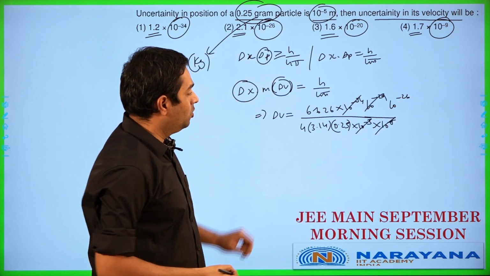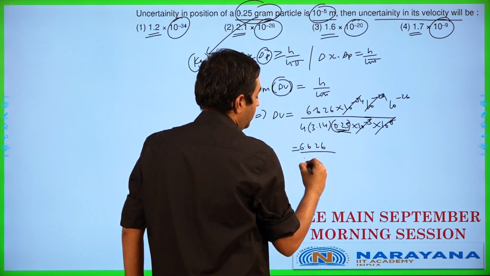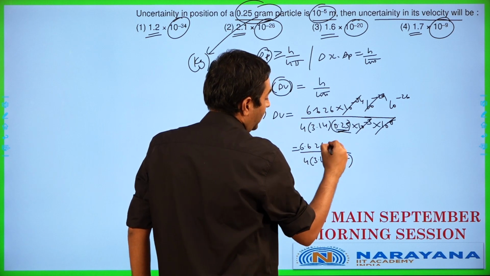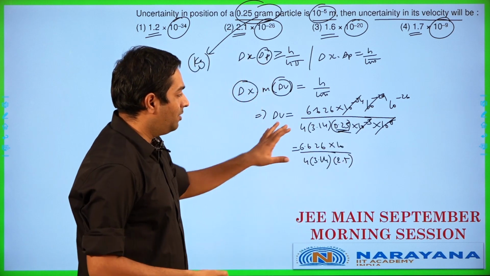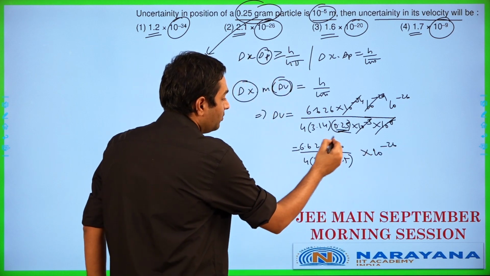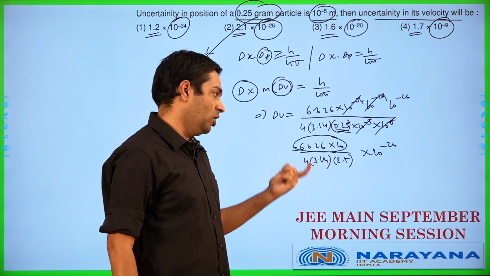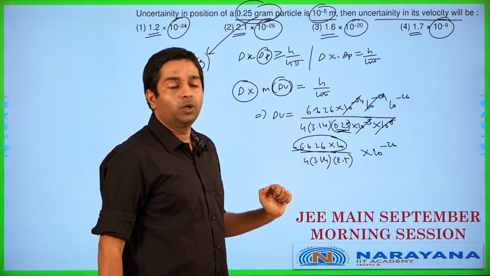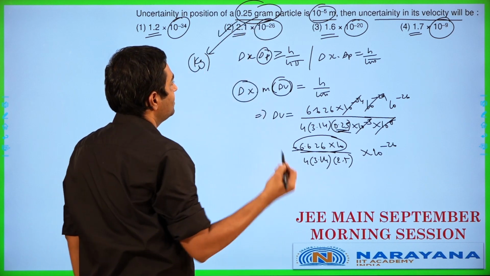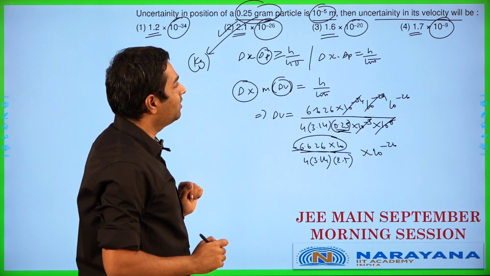As you can see here, you're going to have this 0.25. If I take it up, it will work out as 6.626 divided by 4 into 3.14 into 2.5, but I'll have one more 10 multiplied upstairs here. So it is multiplied by 10 into some 10 power minus 26. This is going to be something around the value of 60 divided by 31.4. 4 into 2.5 is approximately 10 obviously, and 10 into 3.14 is 31.4. So it's going to be something like 2 into 10 power minus 26, which perfectly matches our option 2. So option 2 is the correct answer for this question.